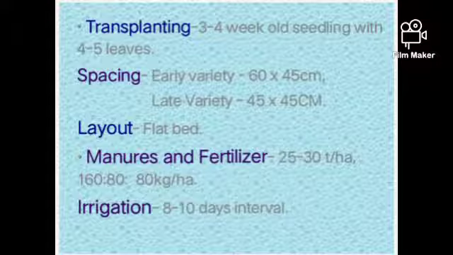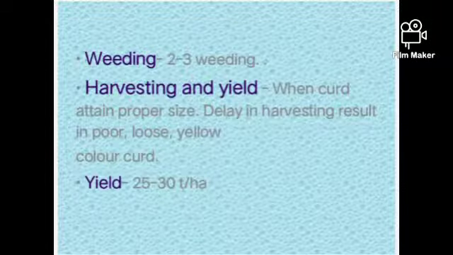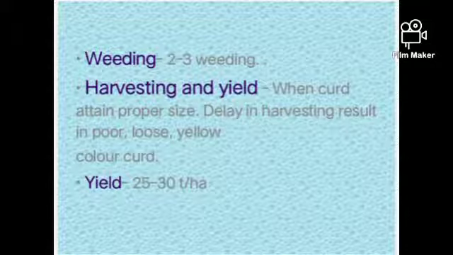Irrigation is given to the cauliflower crop at 8 to 10 days interval, varying according to soil type. Weeding depends upon weed intensity; 2 to 3 weedings are done to keep the cauliflower field free from weeds.